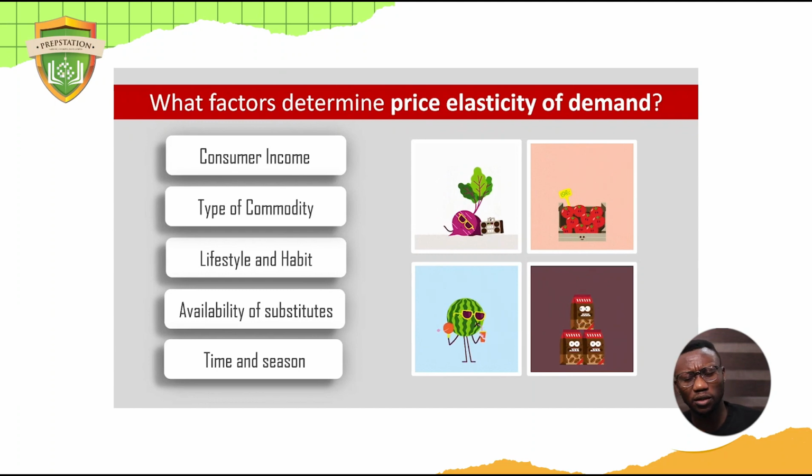And we also have availability of substitutes. When we have alternatives, the way we react to the price change matters. But when there are no alternatives, of course, that also matters. Imagine there's just one hotel in Abuja, or there's one hotel in Nigeria. What will happen? Even if you increase the price of the hotel, do you think people would pay less for it? Or do you think people would not still demand it? There's just one hotel. There are no alternatives.